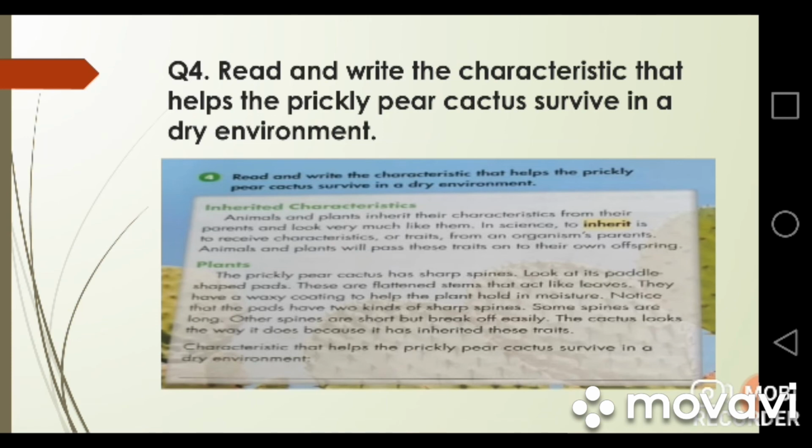Question number 4. You have to read the whole passage and you have to write the characteristic that helps the prickly pear cactus survive in the dry environment. Here in this line you have to write that characteristic that helps the cactus to survive in the dry desert. What do you think? Is it the spines that help them to survive in the dry desert, or is it the waxy coating that locks the moisture of the plant and helps them to survive in the hot, dry summer?